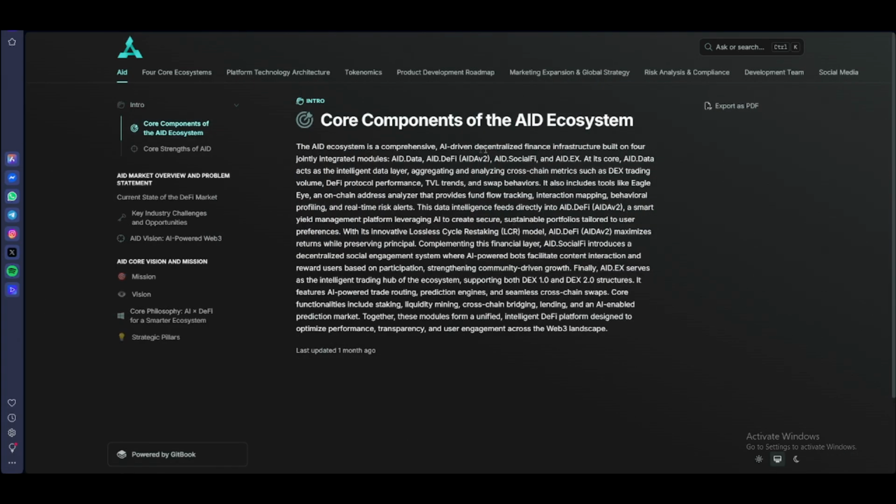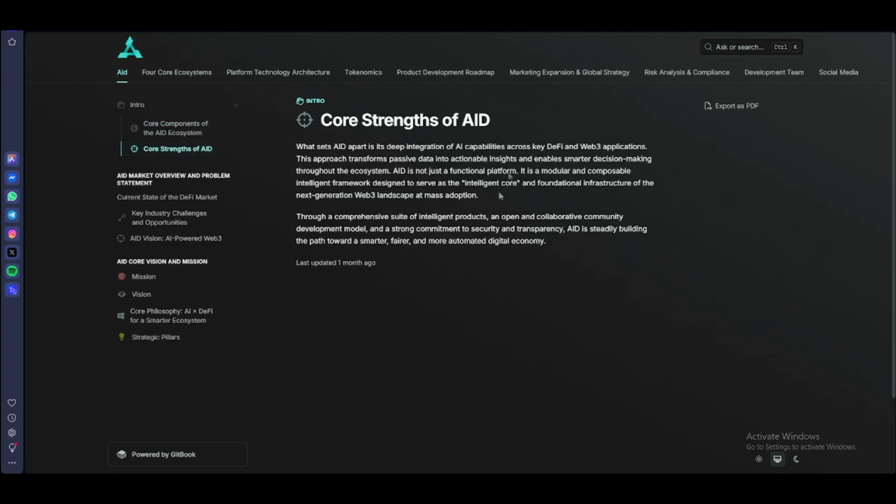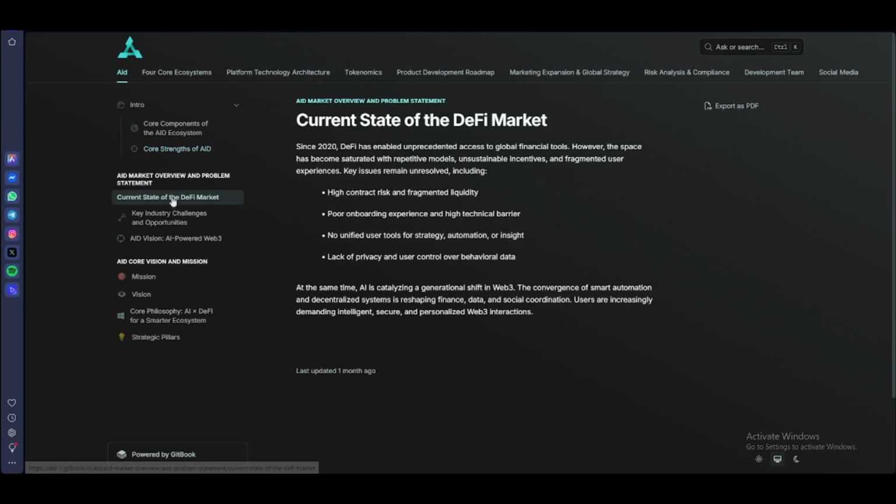This is the AI-driven finance infrastructure built from jointly integrated modules, and this is the strength of AID. So this is the strength. So what is the strength? So we have here the AI capabilities across DeFi and Web3 applications.